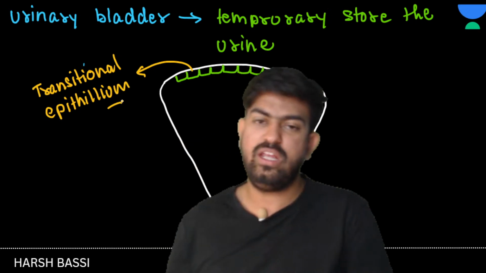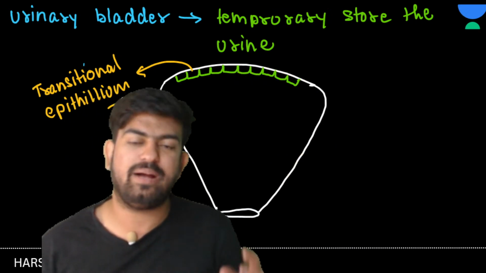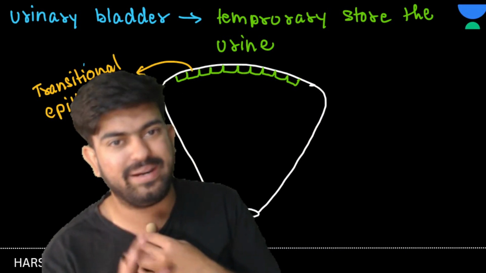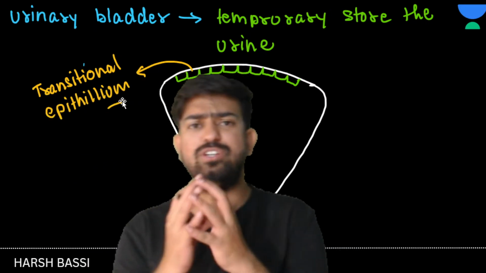They have removed the animal tissue, but it's present in every chapter of human physiology, right? So we have to remember it. याद तो करना पड़ेगा. Transitional epithelium. Okay, yes. Now see what happens.